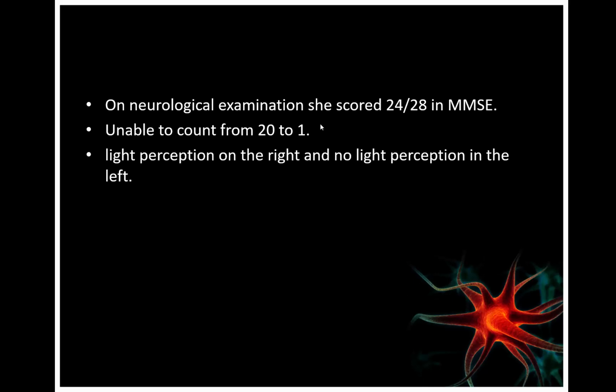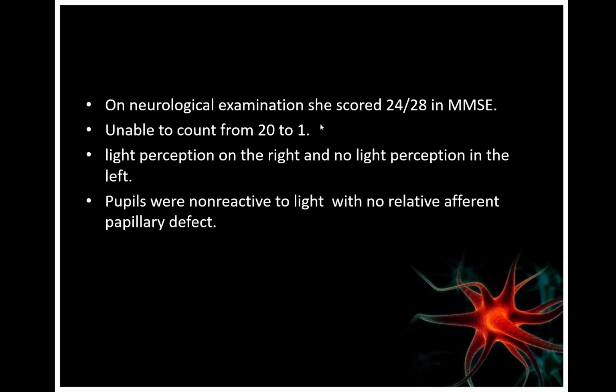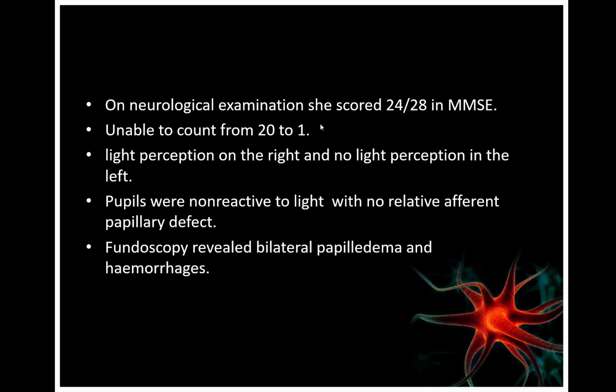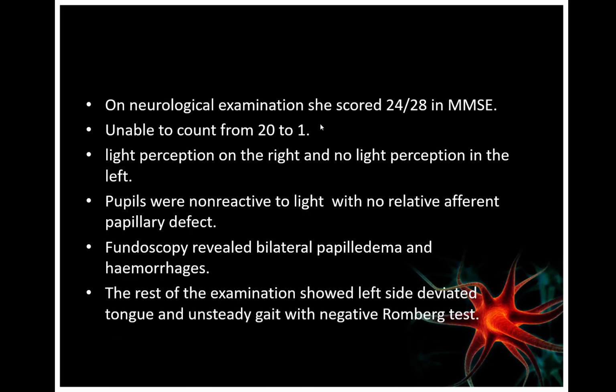She has reduced vision with only light perception in the right eye and no light perception in the left eye. Pupils were non-reactive with no relative afferent pupillary defect. Fundoscopy revealed bilateral papilledema and hemorrhages. The rest of the examination showed a left-sided deviated tongue and unsteady gait with negative Romberg.